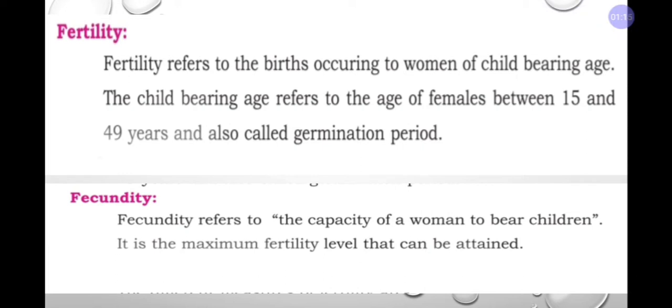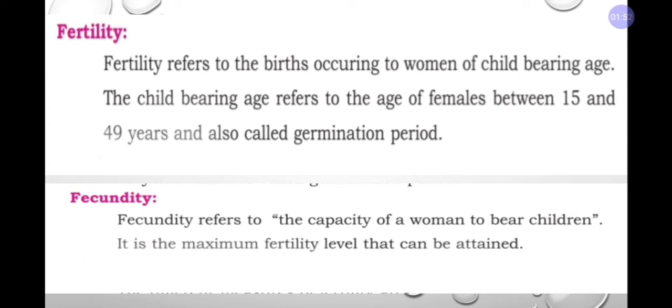So this meaning may be asked for 1 mark. If they ask for 1 mark, you will write this meaning. That is, fertility refers to the births occurring to women of childbearing age. In the bracket write 15 to 49 years. If you write so much, it is for 1 mark.